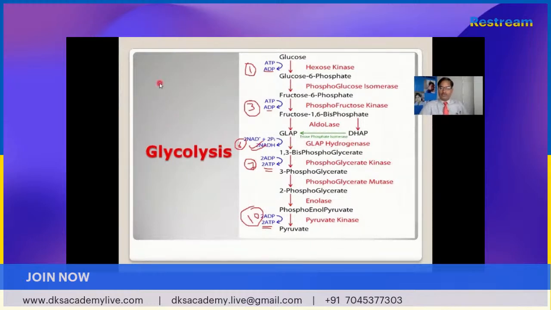In the NEET examination, what happens? The question generally comes from the steps: what are the steps where ATP is produced? Remember that in the first step, third step, seventh step, and 10th step, ATP production and consumption occur. These upper two steps, from here to here, are known as the consumption phase, and these are known as the payoff phase of glycolysis.